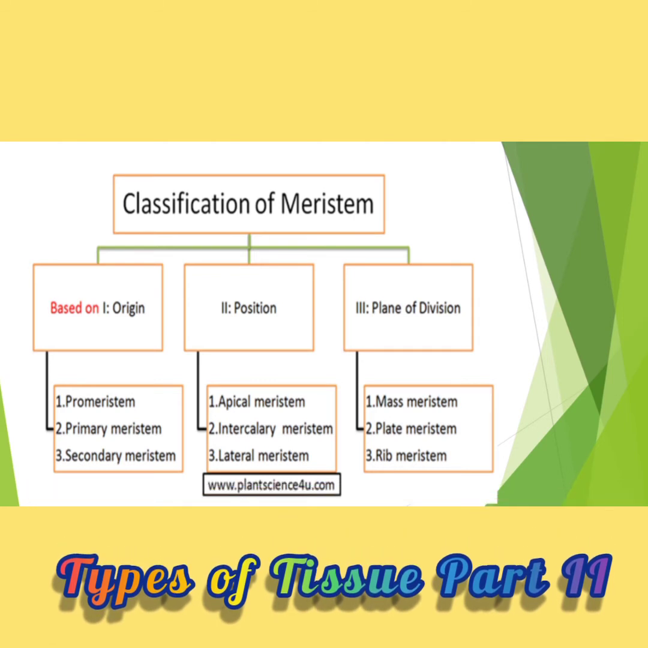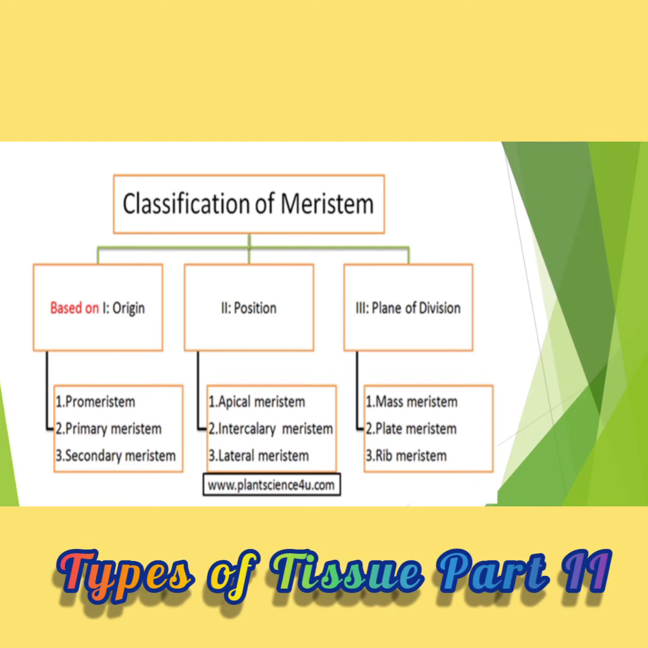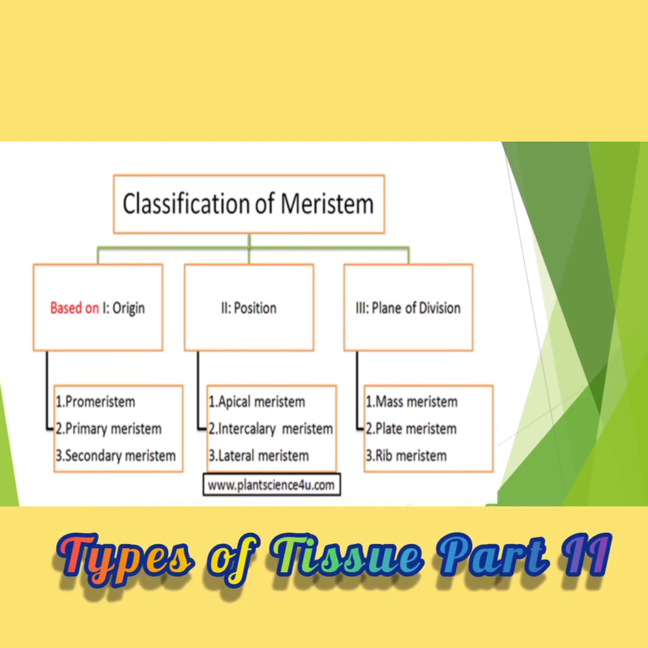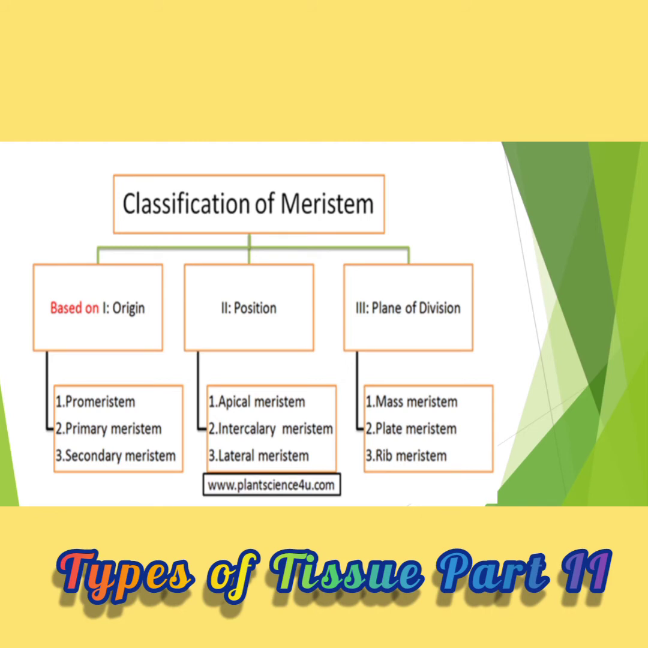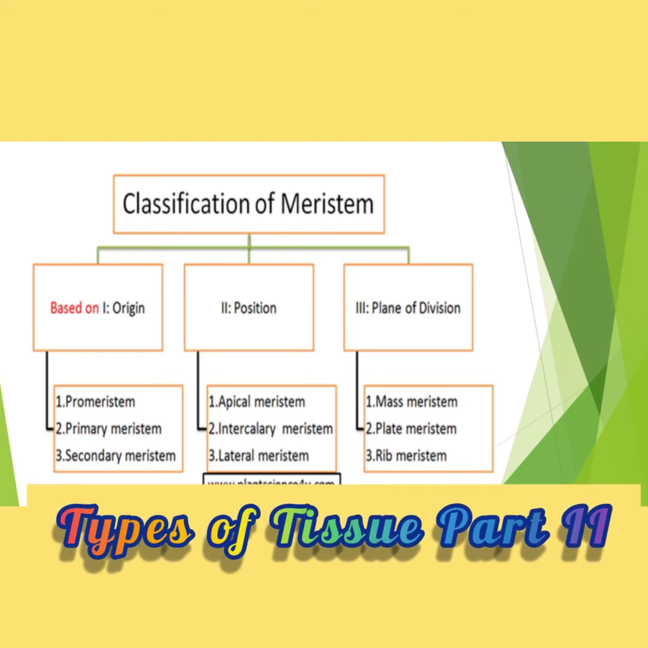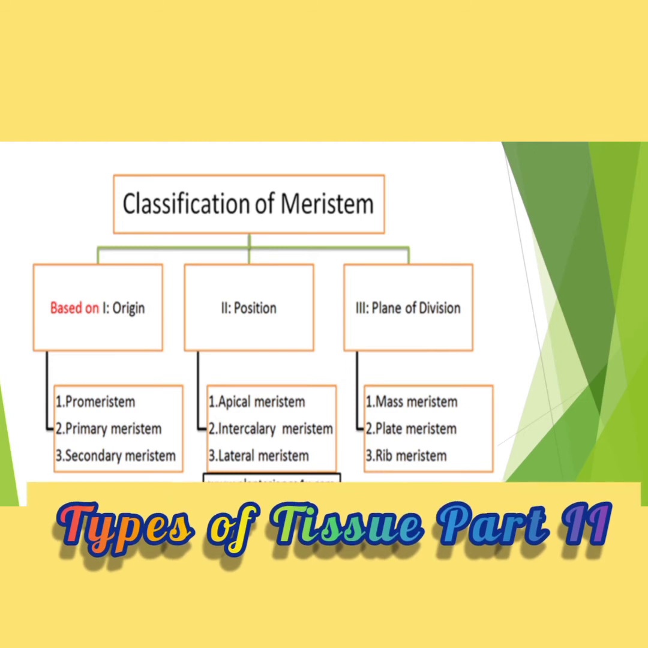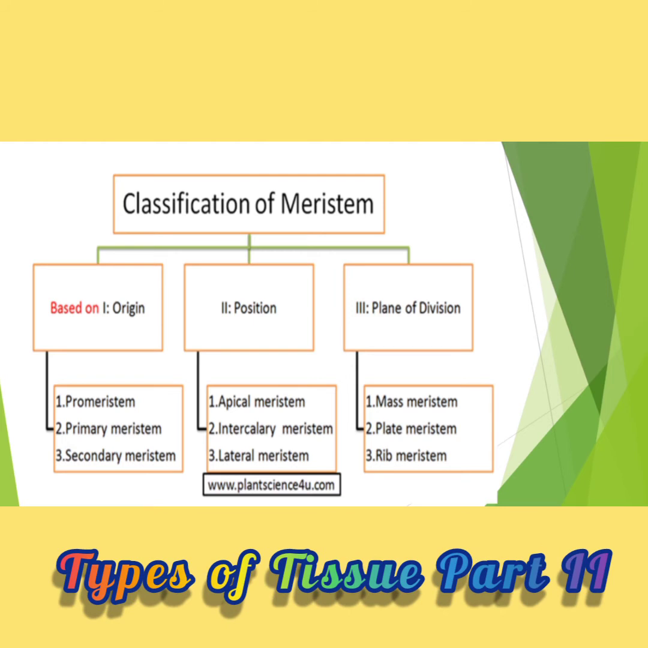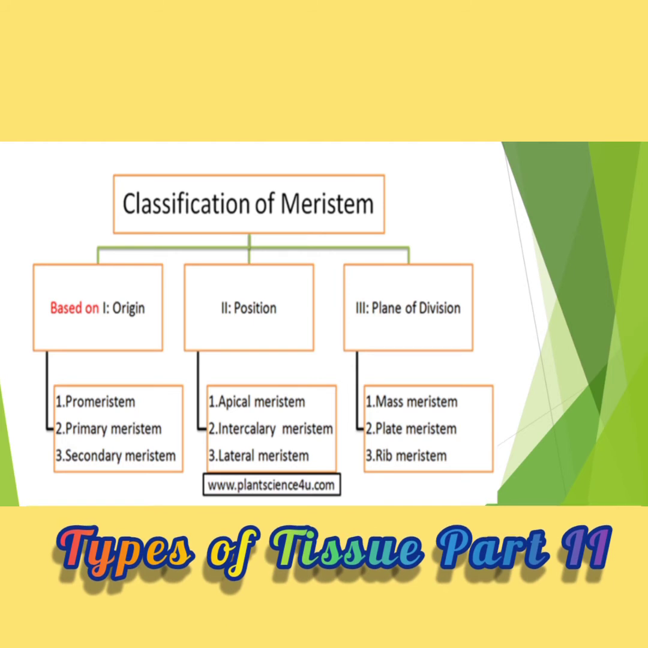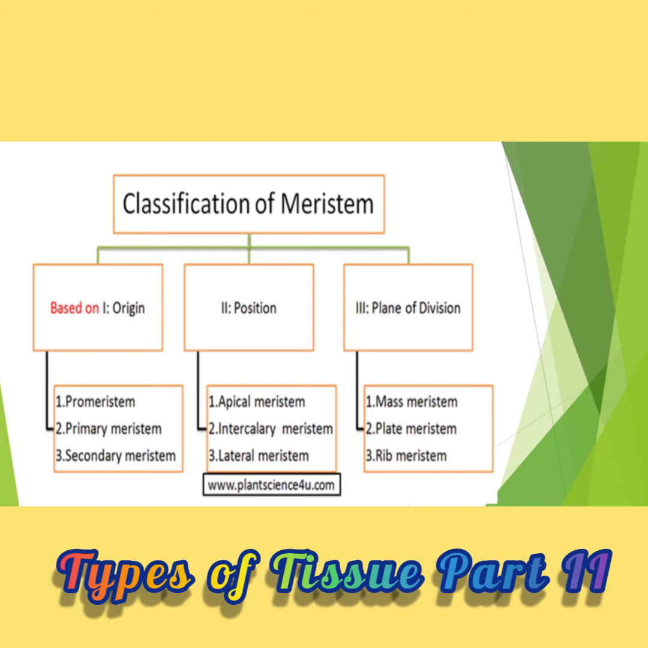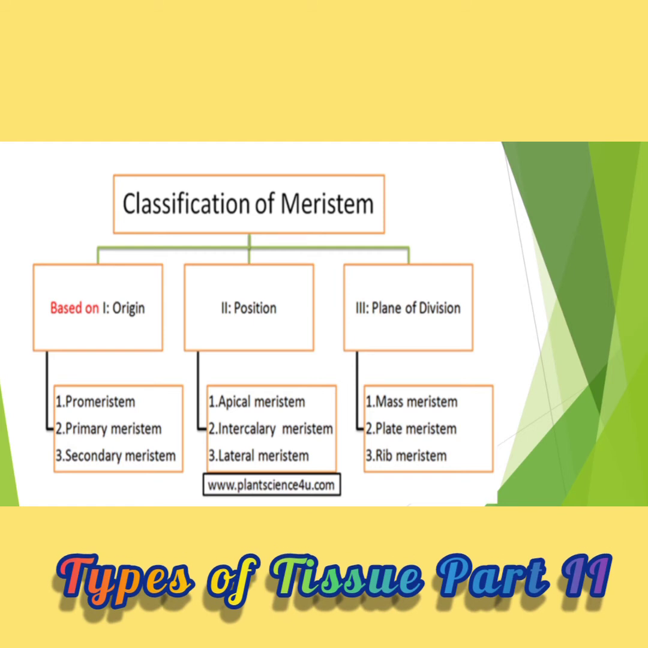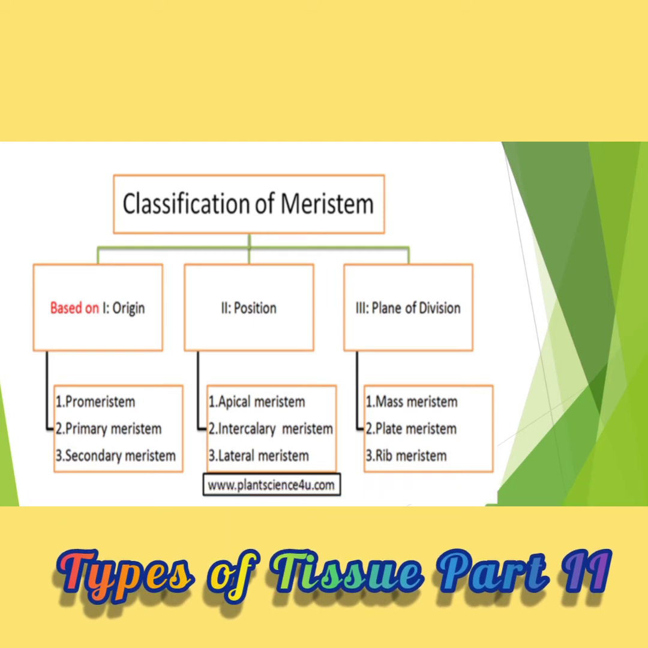Then on the basis of origin: promeristem, primary meristems, and the secondary meristems. Before the formation of a meristem, that is known as the promeristem. After the formation of a meristem, promeristem is converted into primary meristems, and the primary meristem is converted into secondary meristems. Then mass meristems, plate meristems, and the rib meristem are the types on the basis of only cell division.